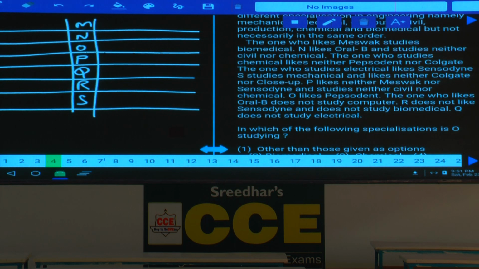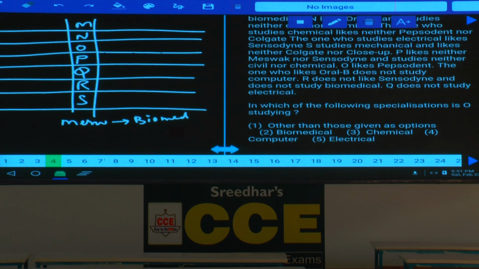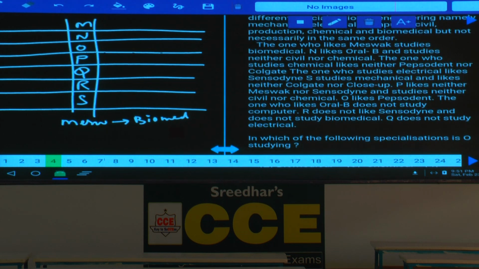Then condition number 1, the one who likes Meswak studies biomedical. As of now we cannot represent the data because we have 7 possibilities, hence we are writing this below: Meswak and biomedical.